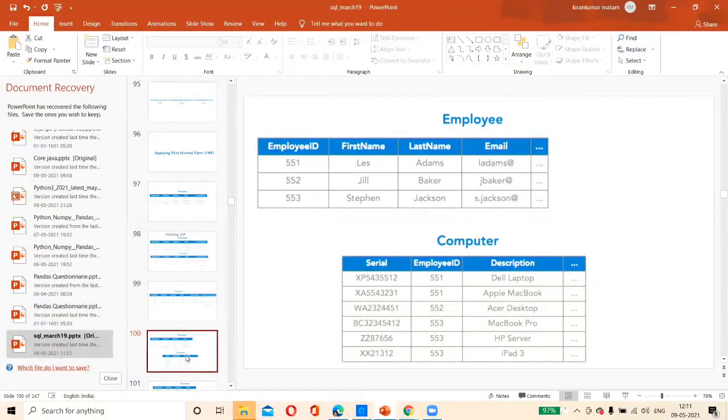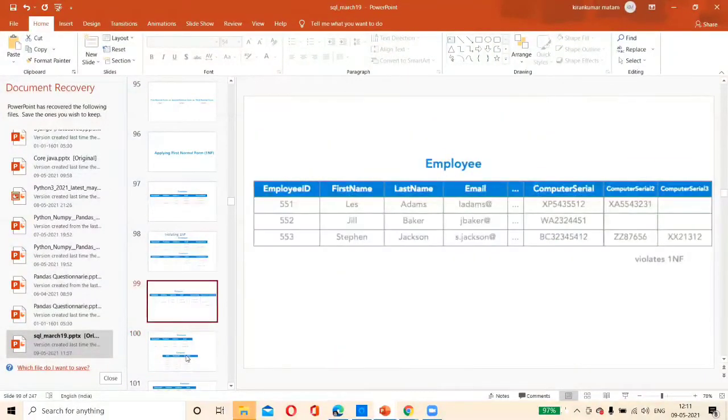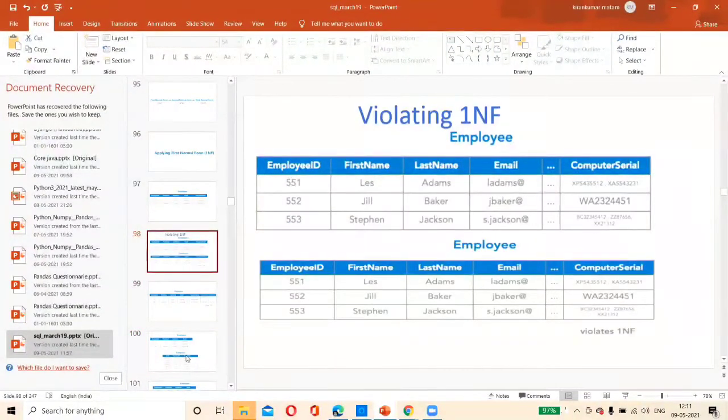Every individual row will have a unique ID. In such a way only you need to design. You should not have multiple data in one column. That is completely wrong.